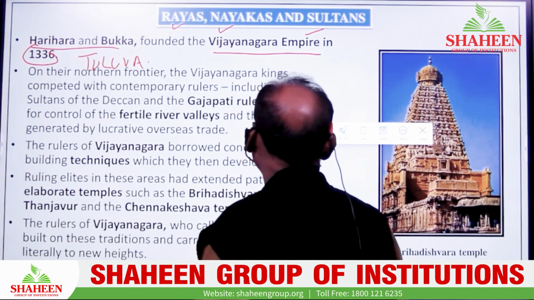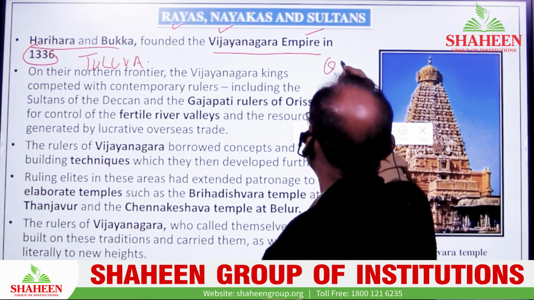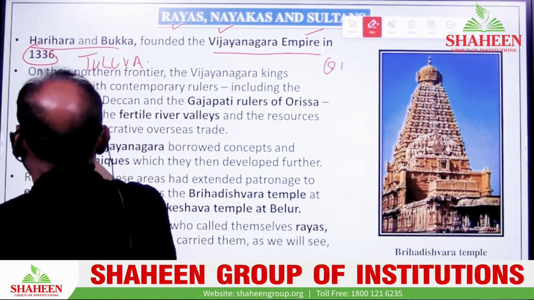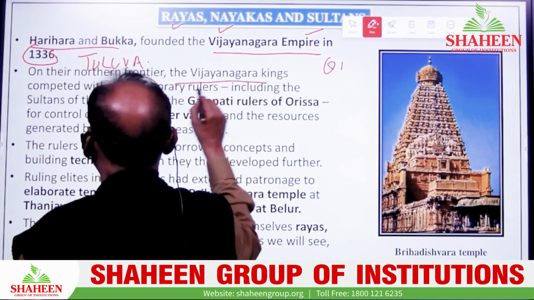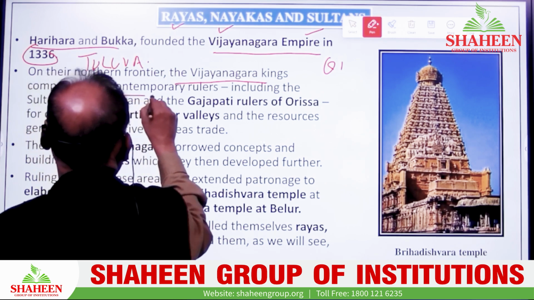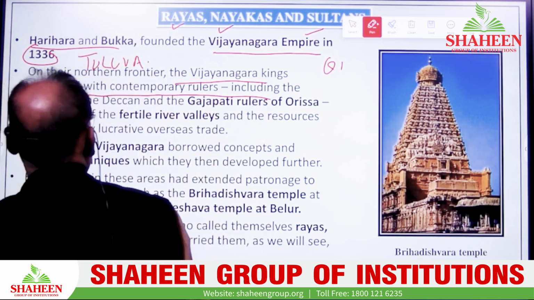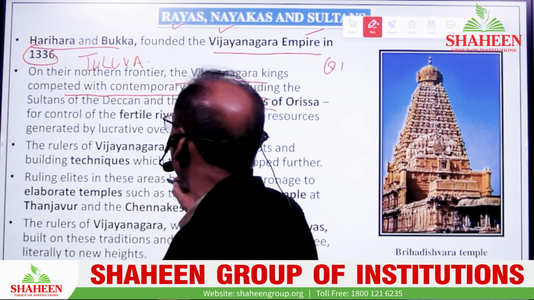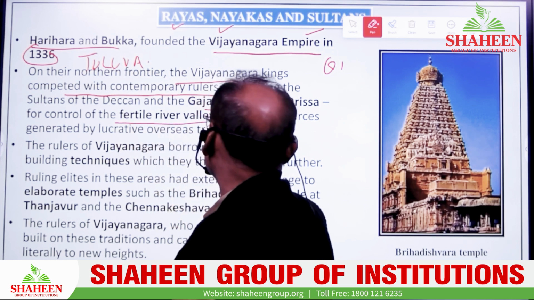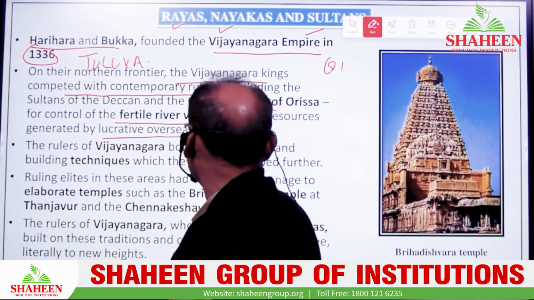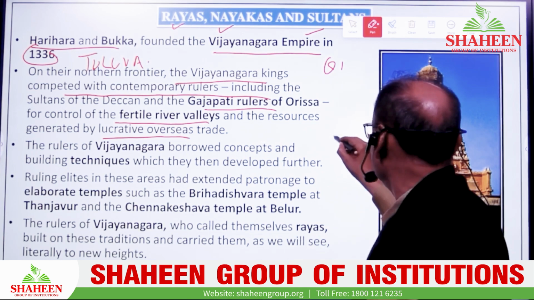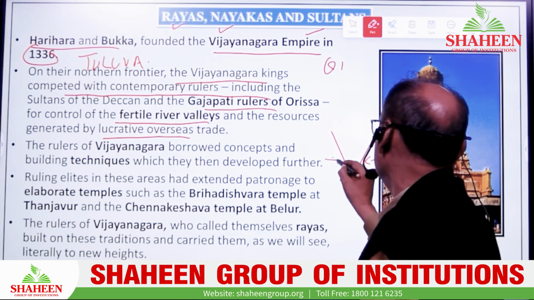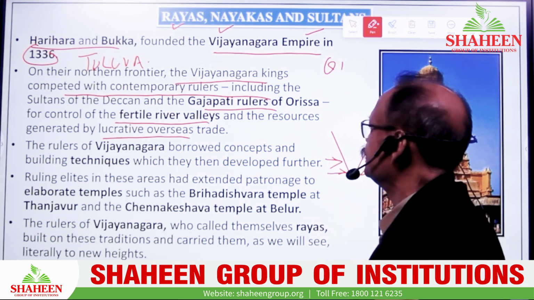You can find one question from here from the CUET point of view. Second thing, on the northern frontier, the Vijayanagar kings competed with contemporary rulers, including the ruler of Gajapati, the ruler of Odisha, and the fertile river of what? Krishna river, and the resources of lucrative overseas trade. Overseas trade means from the eastern ports and the western ports. These ports were famous for what? Lucrative trade and commerce by this time.